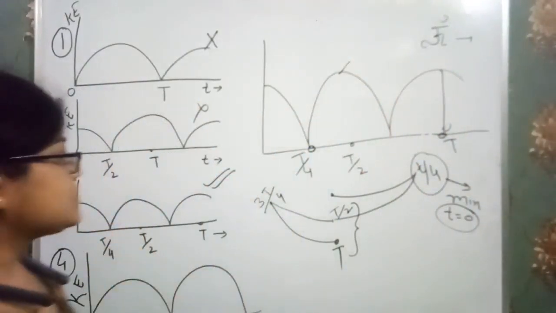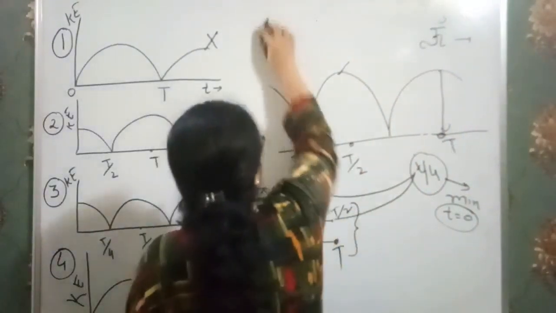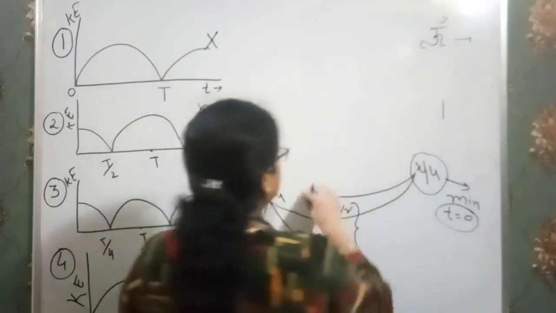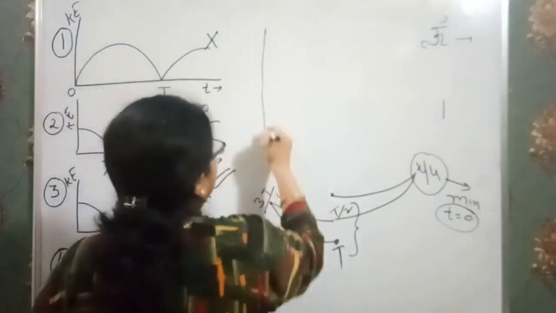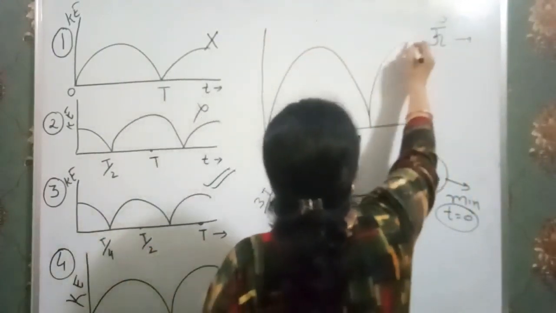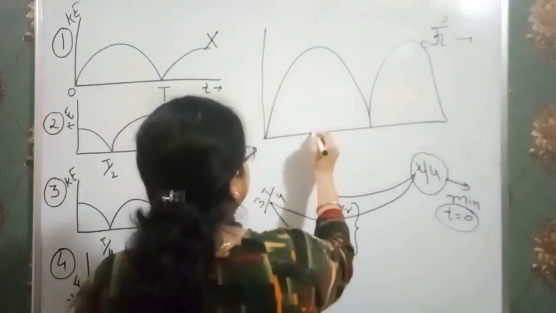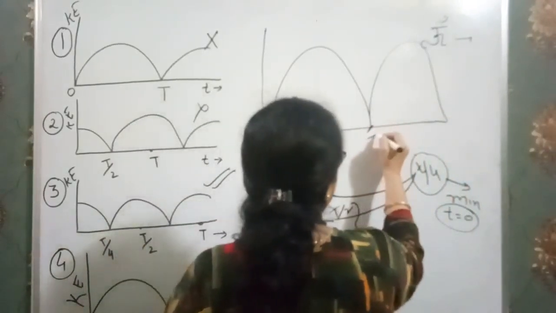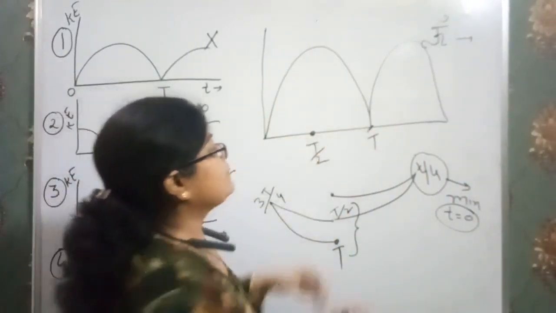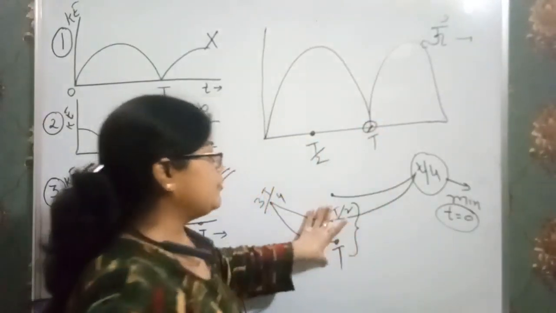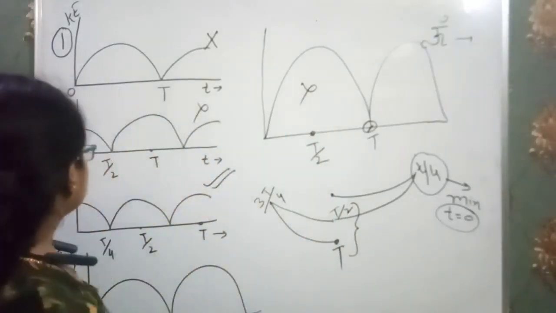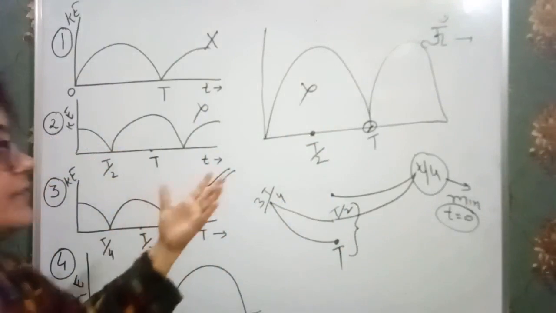We also check the last graph before I put this question aside, in order to tell you why it doesn't happen. Now in the fourth graph we have the graph like this. Here I have this and this, and T by 2, and this is T. So just observe, at T by 2 we have the maximum position, but at T we have the point 0. But they both should be at maximum position, so this graph is also wrong. So overall the third graph is the correct representation of this.